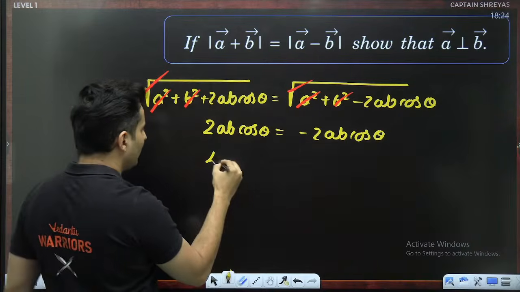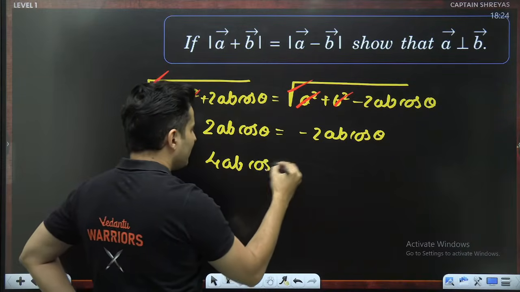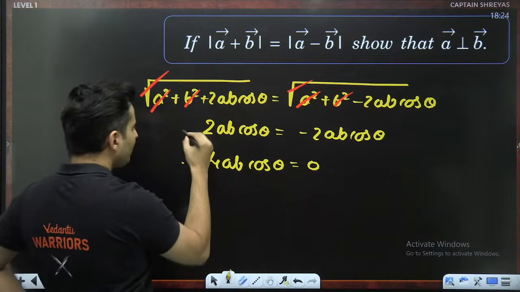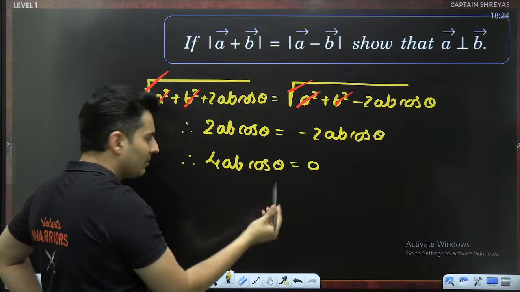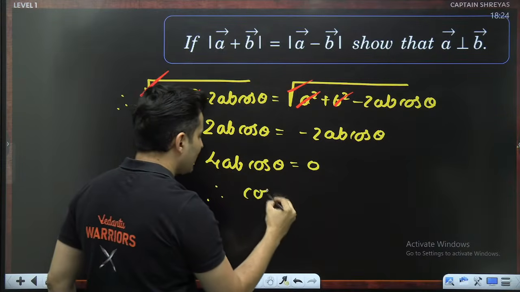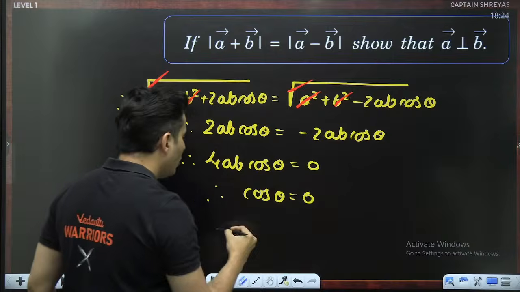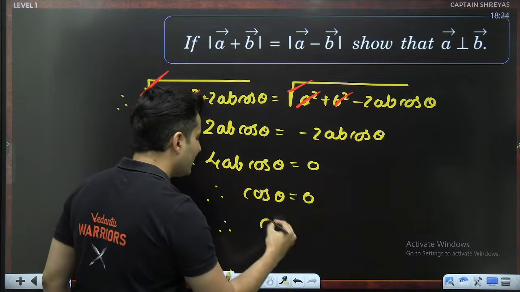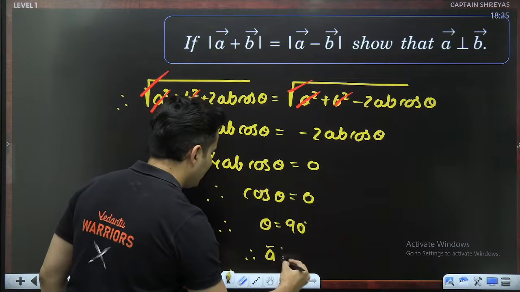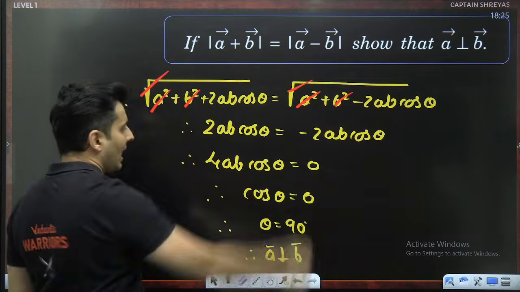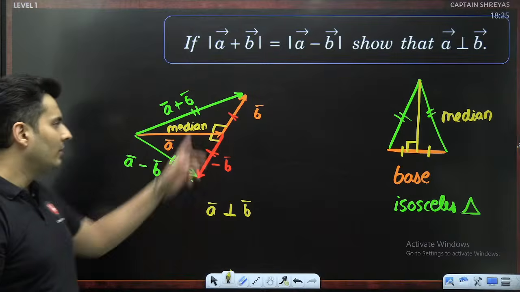Shift it here, it will become 4AB cos theta equals 0. But 4 can't be 0, A and B can't be 0. Therefore, the only term which can be 0 is cos theta. Now, whose cos is 0? Obviously, 90 degrees. So theta is 90 degrees. Therefore, A vector is perpendicular to B vector, which can be proved like this instead of the geometrical way.